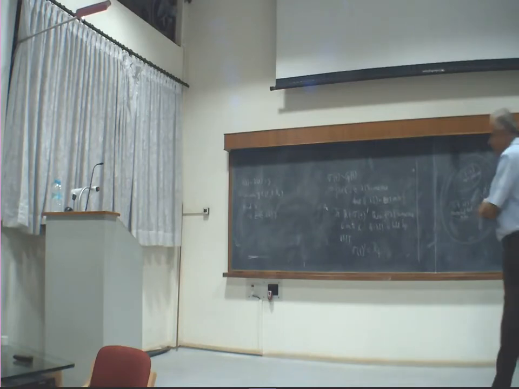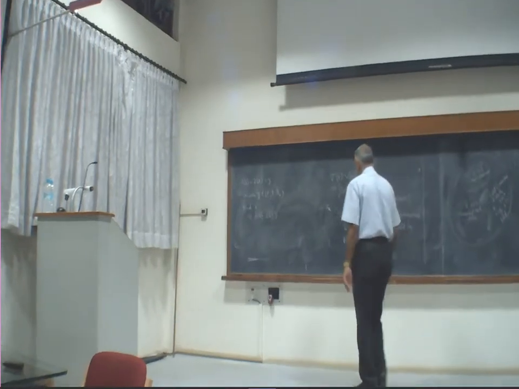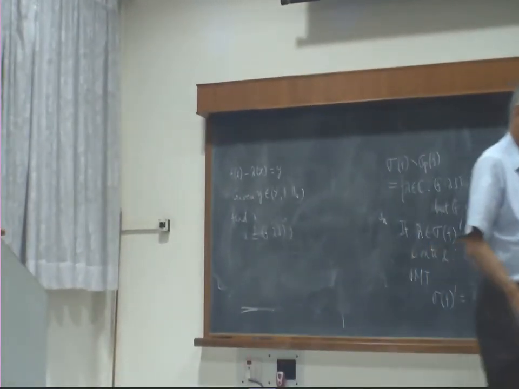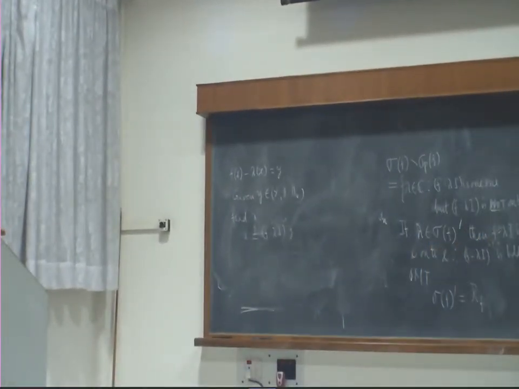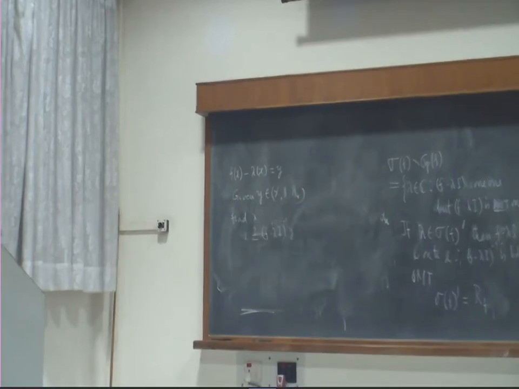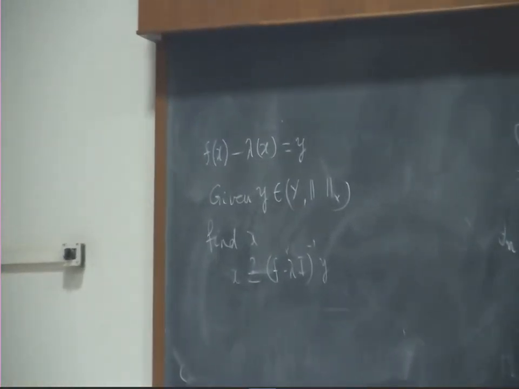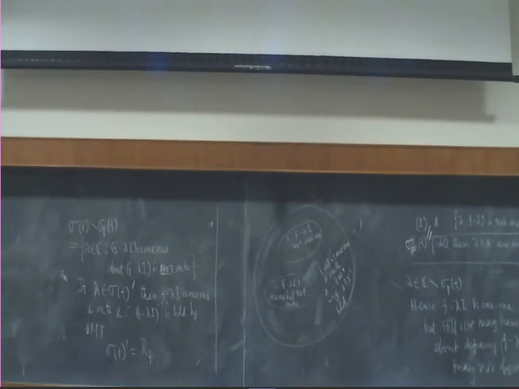It is exactly modeled on the eigenvalues of the matrices, but in the case of infinite dimensional nonlinear spaces, there is much more trouble that may arise than in the matrix case. In the matrix case, only eigenvalues, otherwise invertible. Whereas in the infinite dimensional cases, eigenvalues may be one part which may create problems.